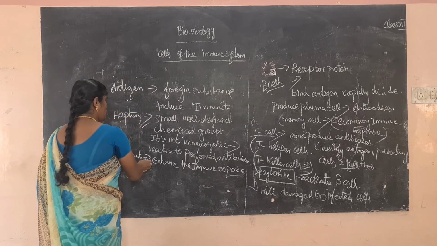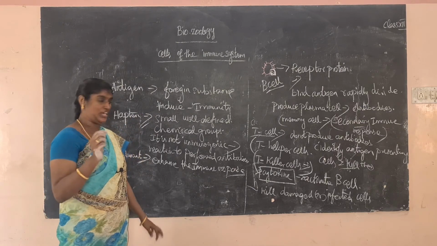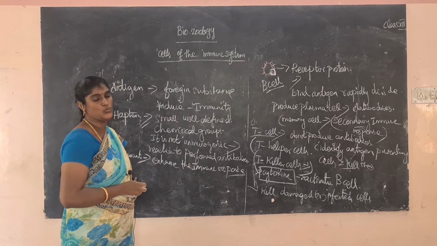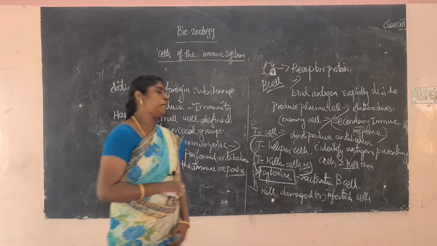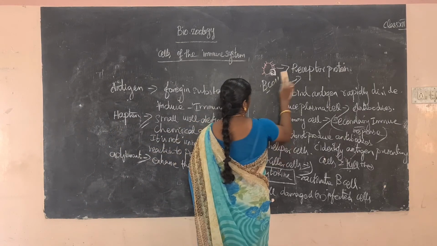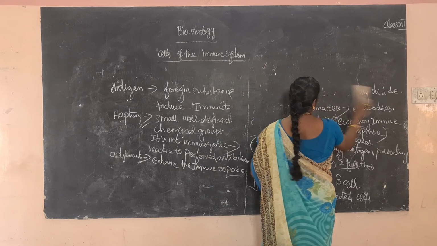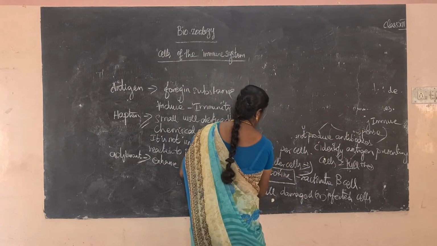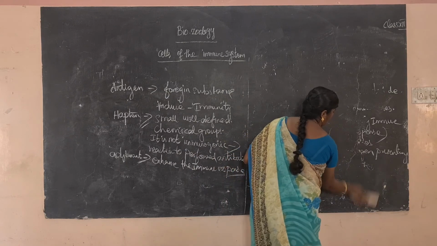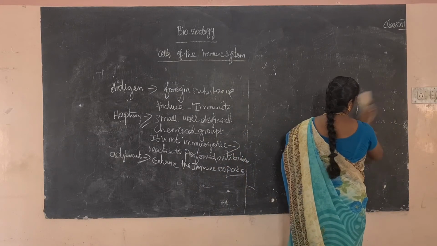So next one, adjuvant. What is adjuvant? The substance that enhances the immune response is called adjuvants. So next term, paratope and epitope. What is paratope? Paratope and epitope.